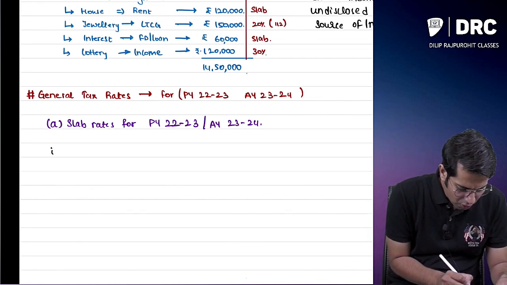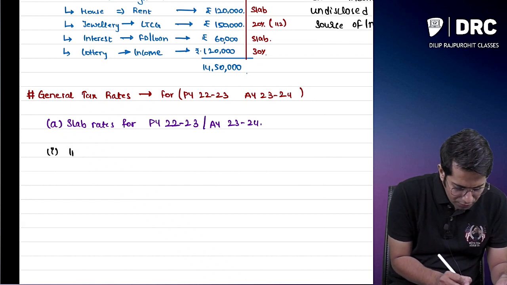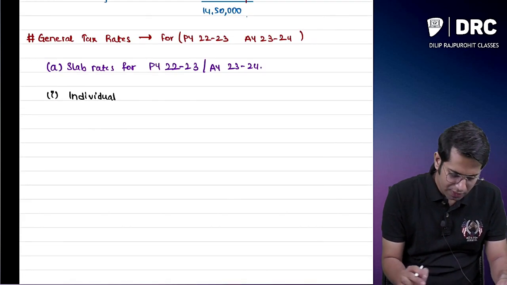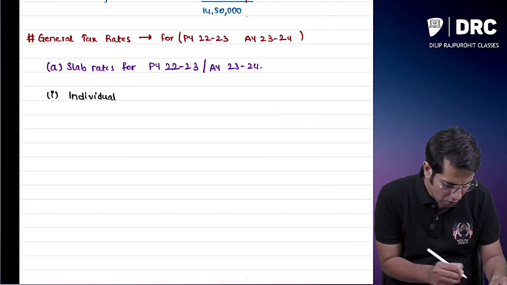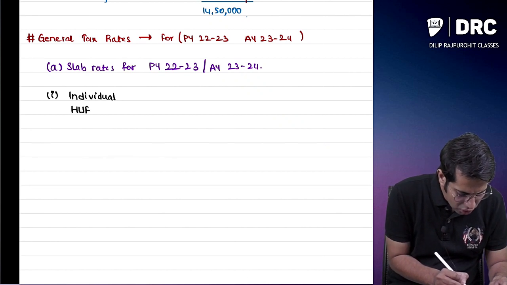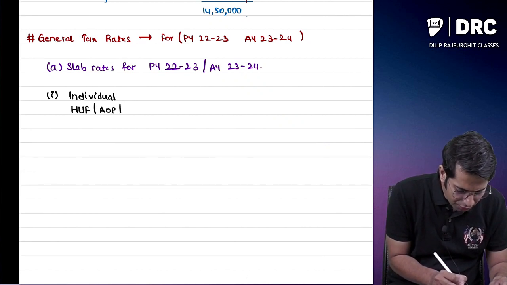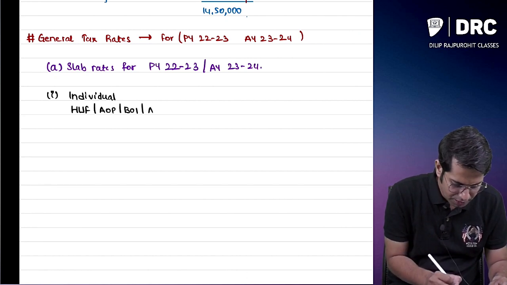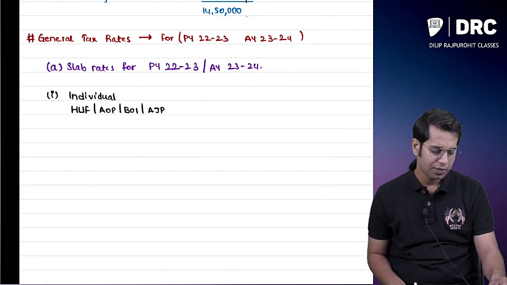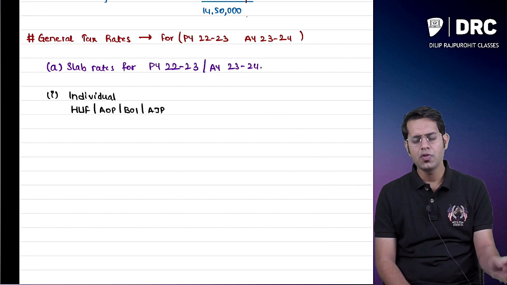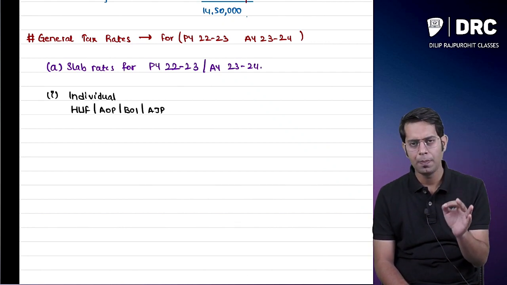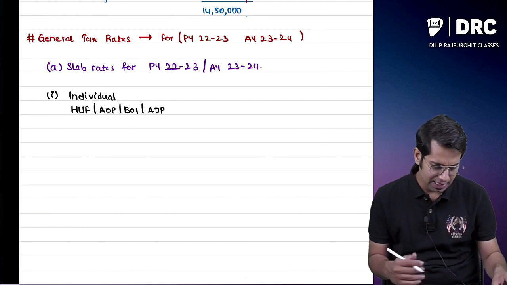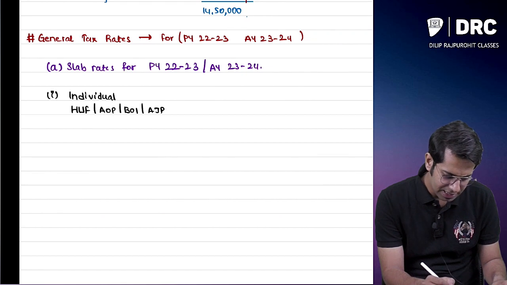Slab rates. Slab rates for whom? Point number one: slab rates if you are an individual. So whatever we are going to see is the slab rate for whom? If you are an individual, an HUF, an AOP, a BOI, or an artificial judicial person, then this is the tax rate applicable to you. What is the tax rate applicable to me, sir?